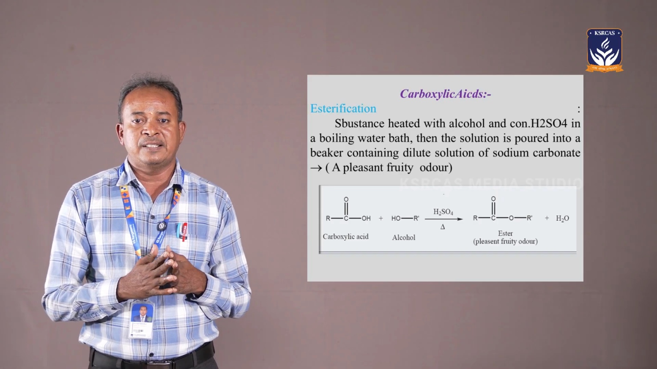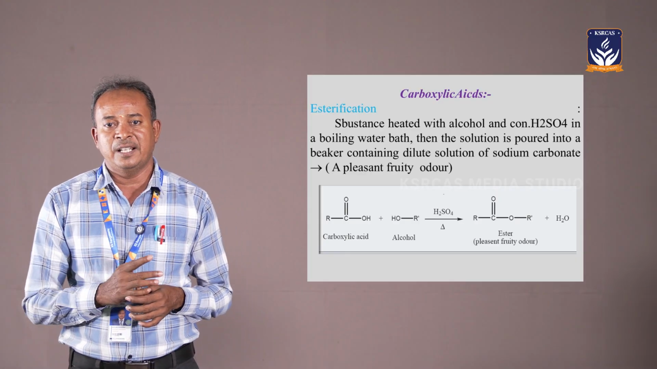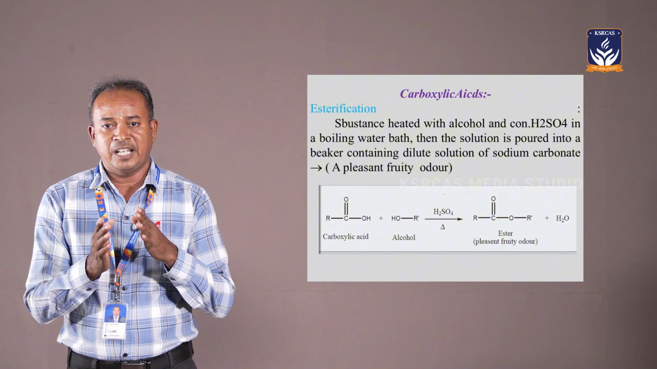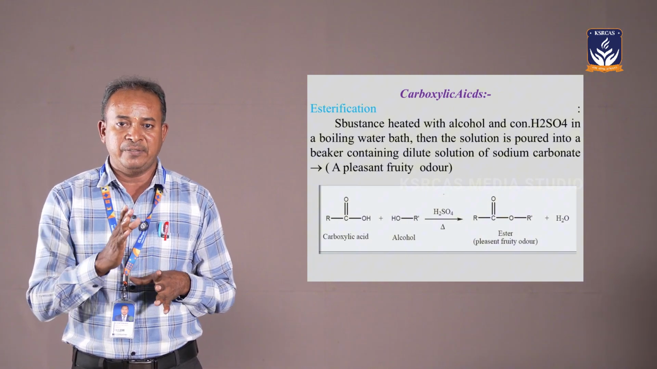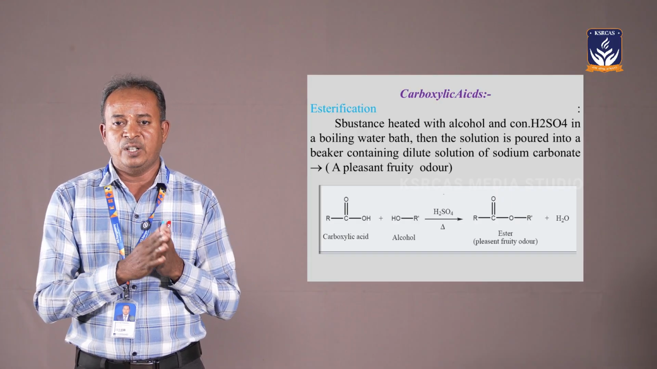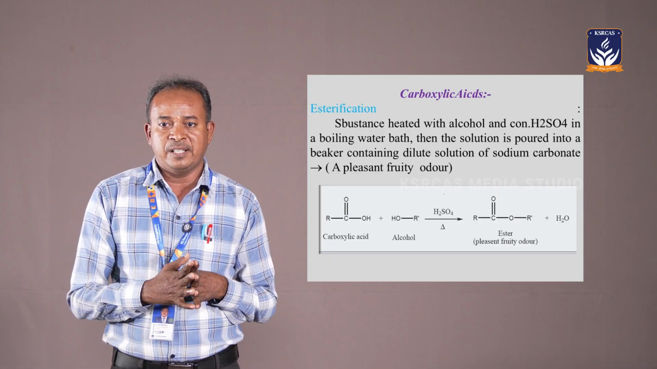Carboxylic acids can be classified into two types: monocarboxylic acids and dicarboxylic acids. Monocarboxylic and dicarboxylic acids can be identified by the following tests. The first is the esterification test. What do you mean by esterification? Esterification means an acid and an alcohol react to give an ester. This test is known as the esterification test.